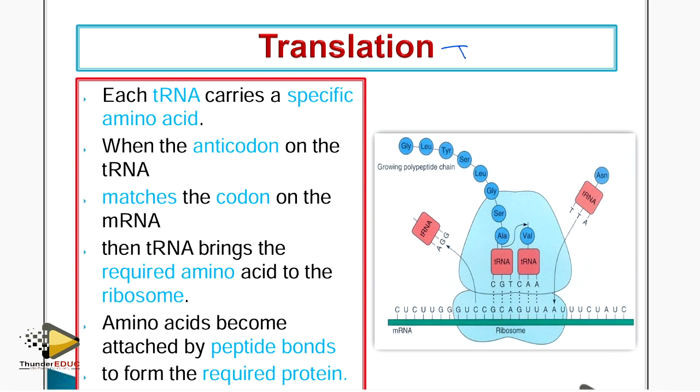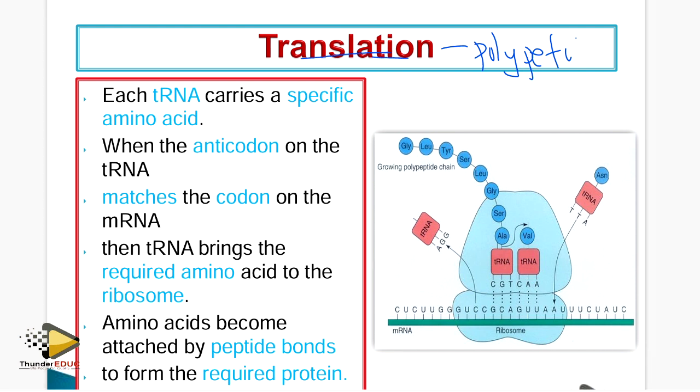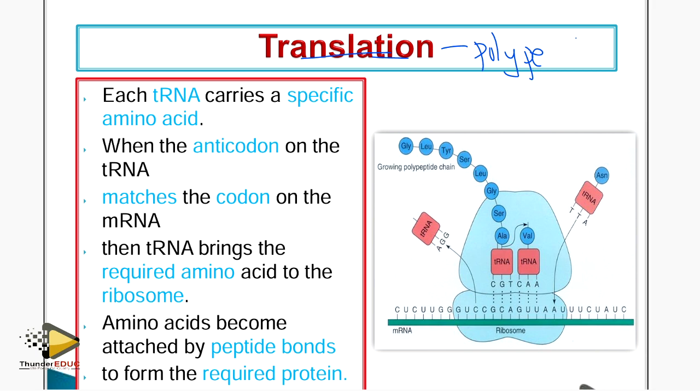Let's continue to translation. Translation is the formation of messenger. No, no, no. Formation of the polypeptide chain. Yes, they're saying that translation is the formation of the polypeptide chain.